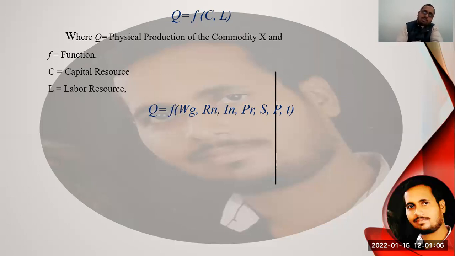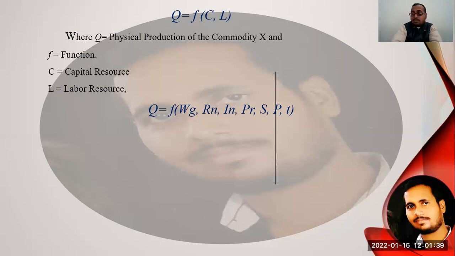Another equation, students, you are watching on the screen: Q is equal to a function of WG, RN, IN, PR, S, P, and T. Students, this equation especially explains the view of those scholars who believe there are only 5 factors of production, and two other special factors, the raw material and the technology, are also considered here.